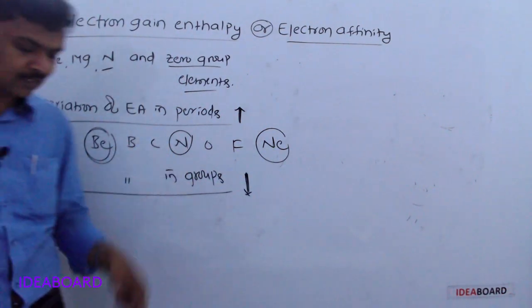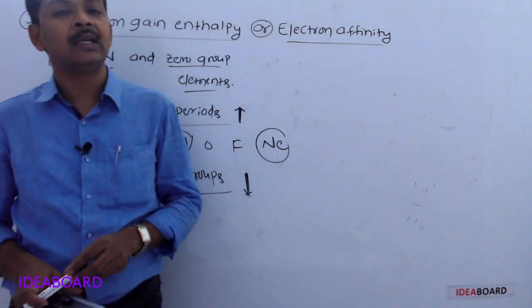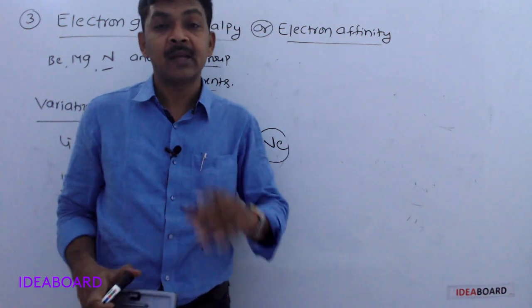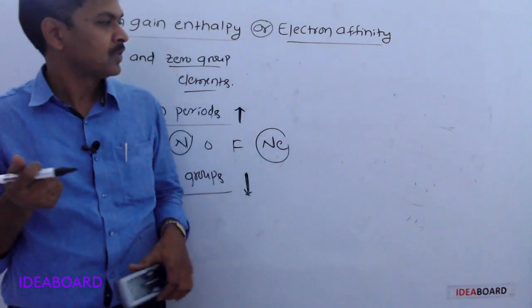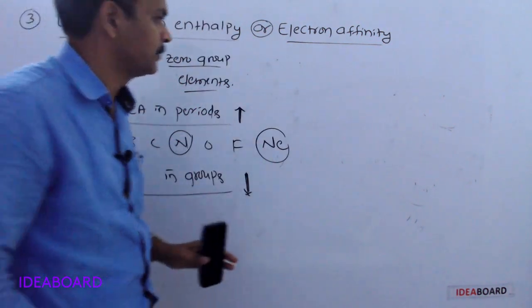In groups, top to bottom, as the atomic number increases, atomic size increases. As atomic size increases, the tendency of an atom to accept the electrons decreases. So electron affinity decreases in general.